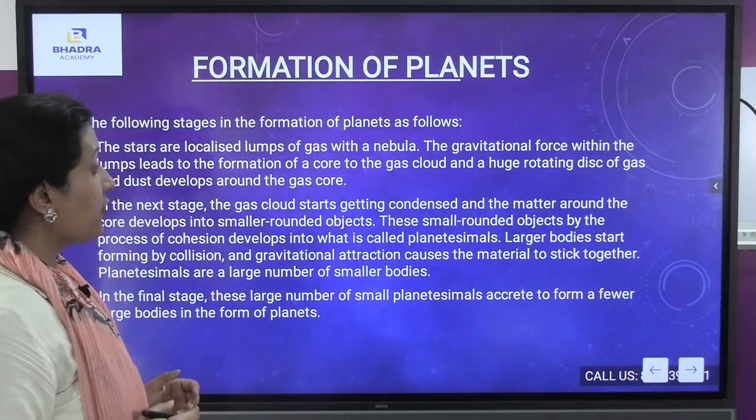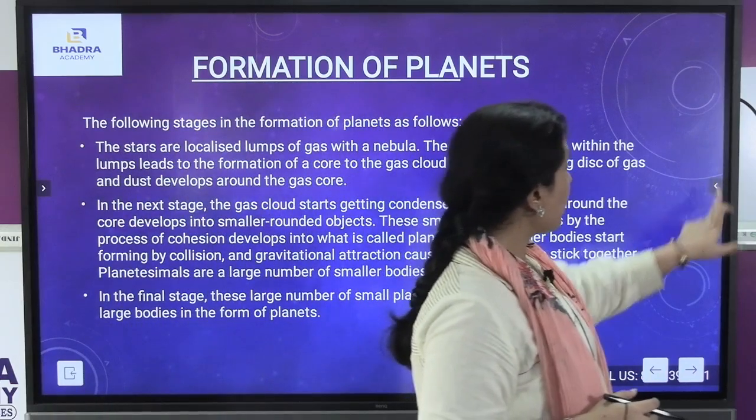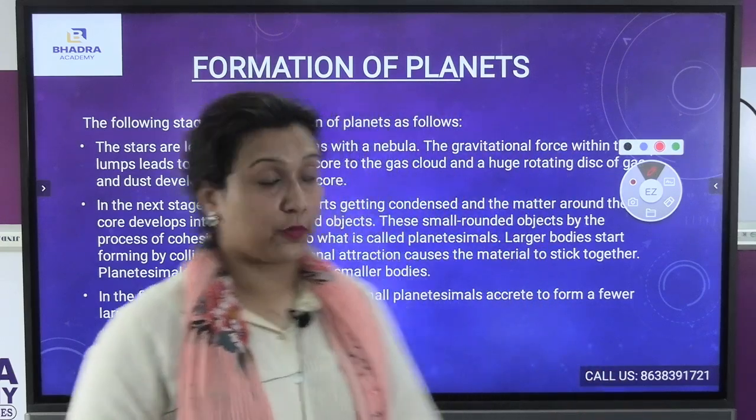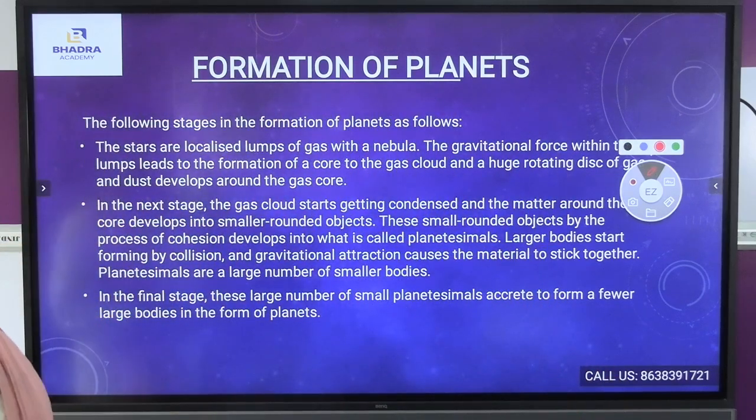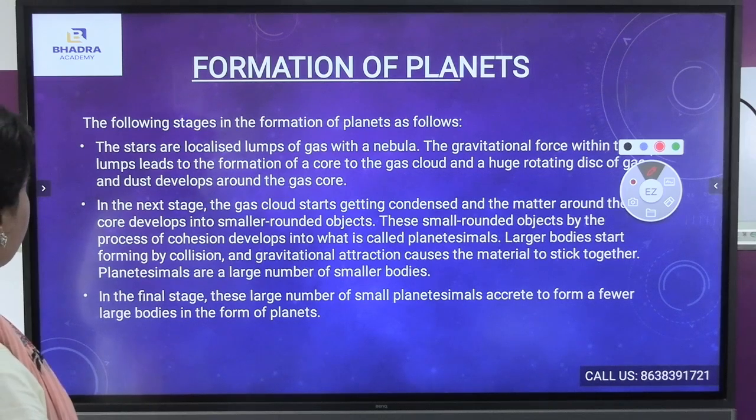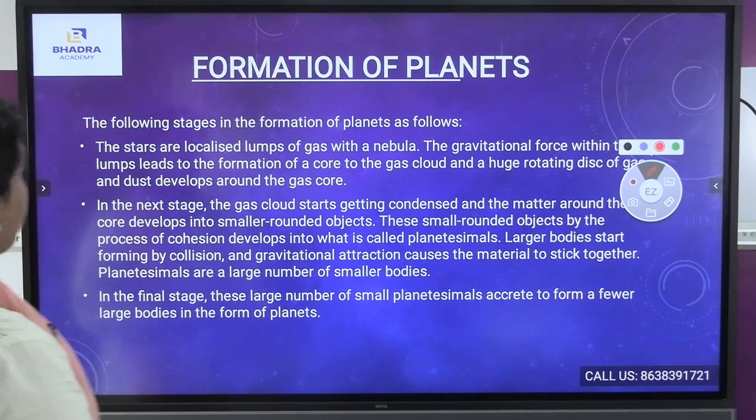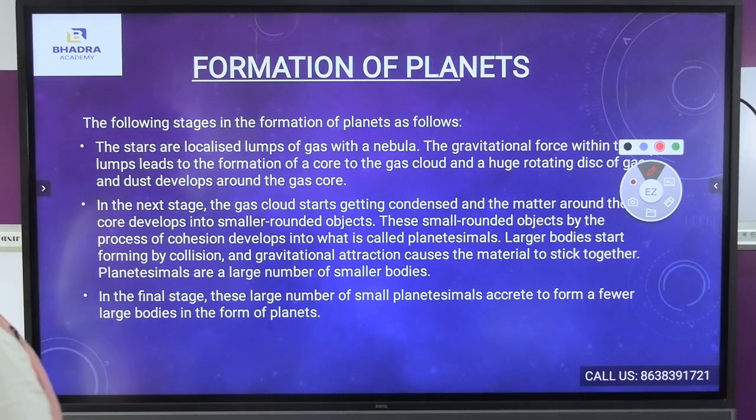Again, the formation of the planets. Now we will be understanding about the formation of the planets. How are the planets being formed? The following stages in the formation of planets are as follows. Stars are localized lumps of gases within a nebula. The gravitational force within the lumps leads to the formation of a core to the gas cloud and a huge rotating disk of gas develops around the gas core.